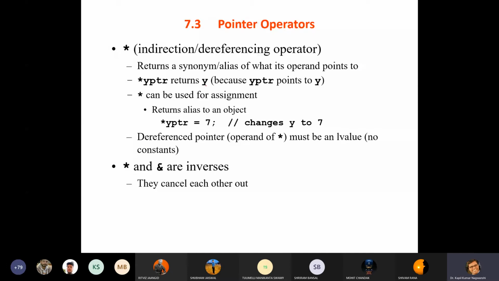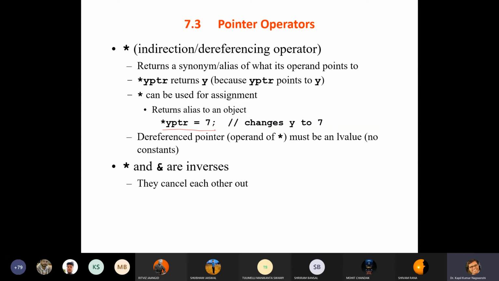Now the indirection and dereferencing operator. Two different things are given. It returns a synonym or alias of what its operand points to. Okay, y pointer returns y because y pointer points to y. Points to y and holds the address of y. Both are different things.